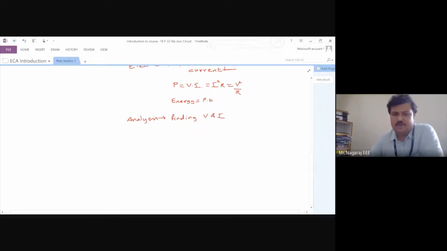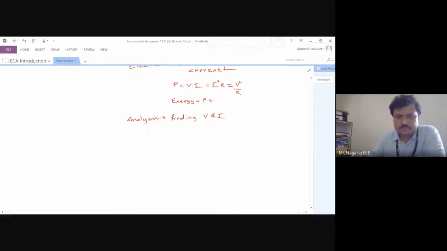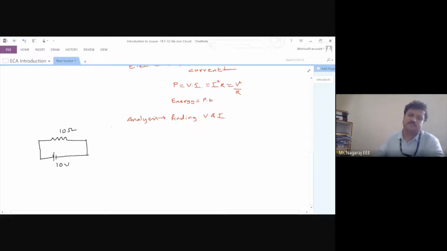Now how can I find voltage and current? There are various ways. Suppose I give you this very simple circuit. Suppose I take a small circuit here, with a source of 10 volts and a resistance of 10 ohms.